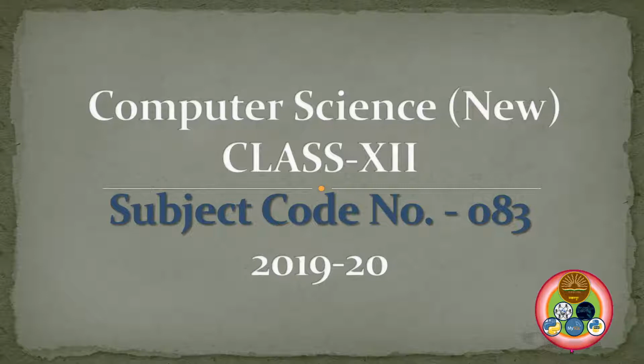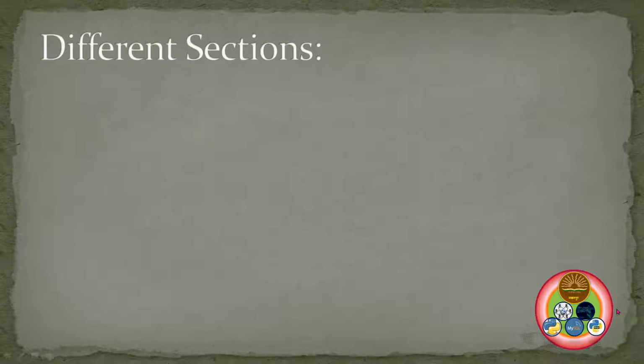Today we will see what is the syllabus of plus 2. The CBSE subject code is 083 for session 2019-2020. First, we will see what are the different sections in which I am going to cover the topic. So the sections are prerequisites, in which we will see what are the prerequisites that you should know.